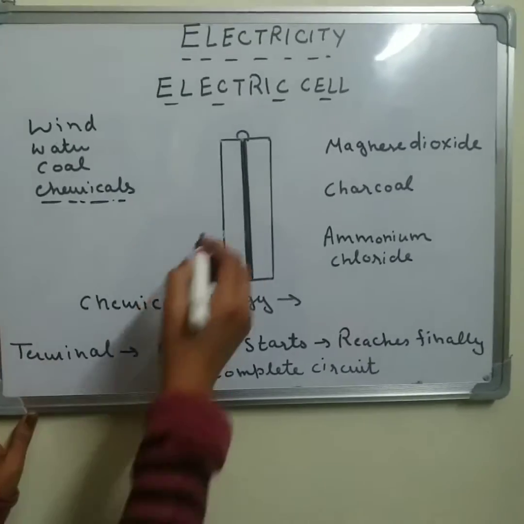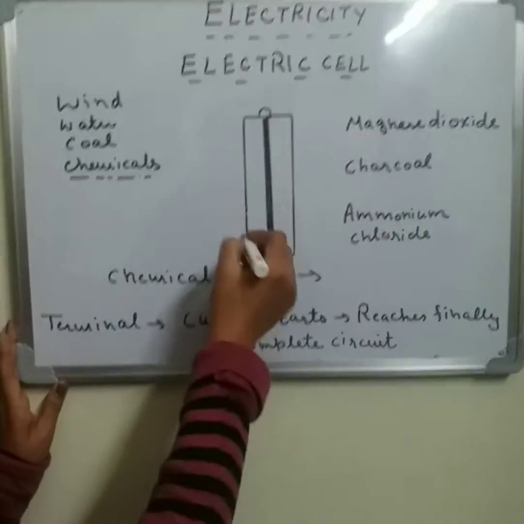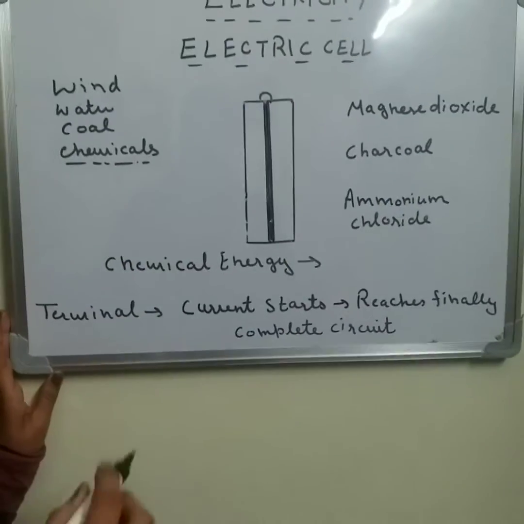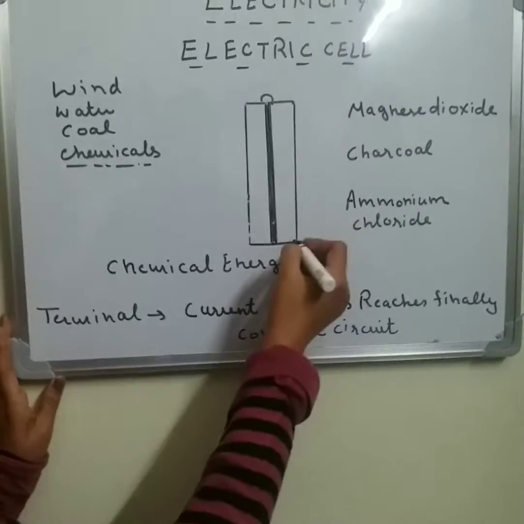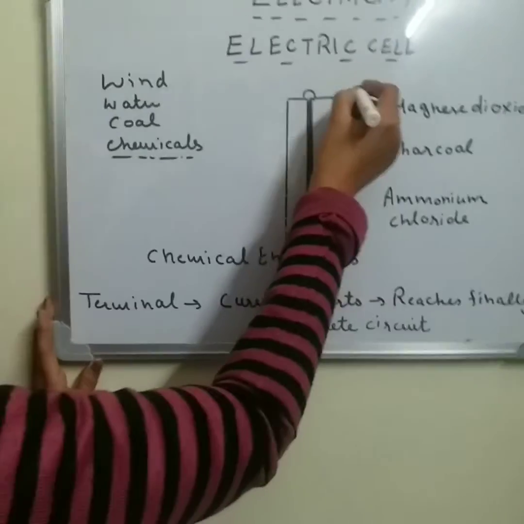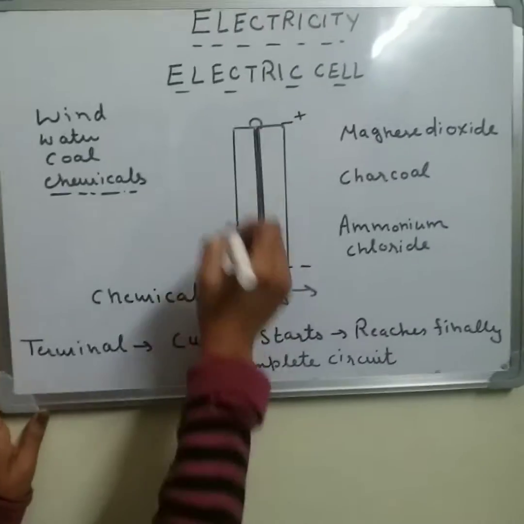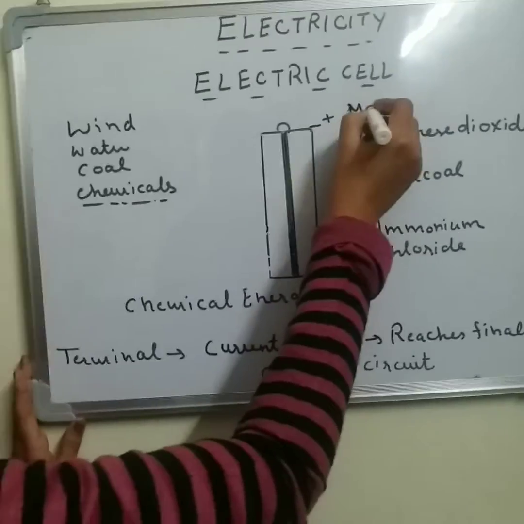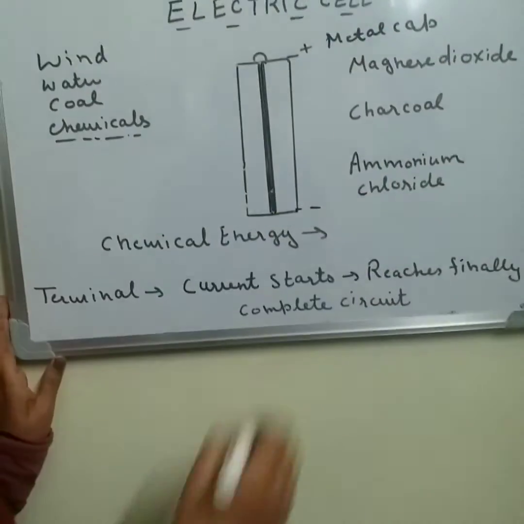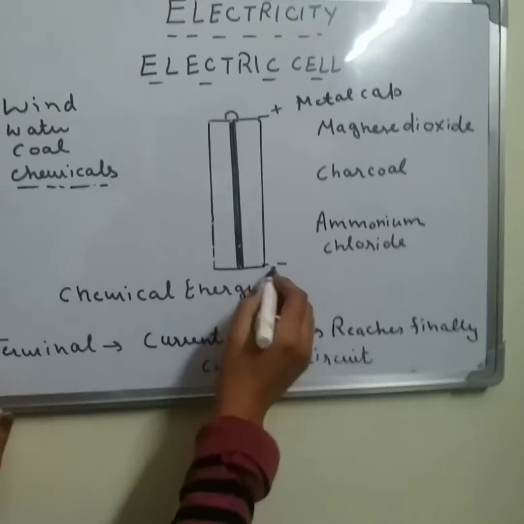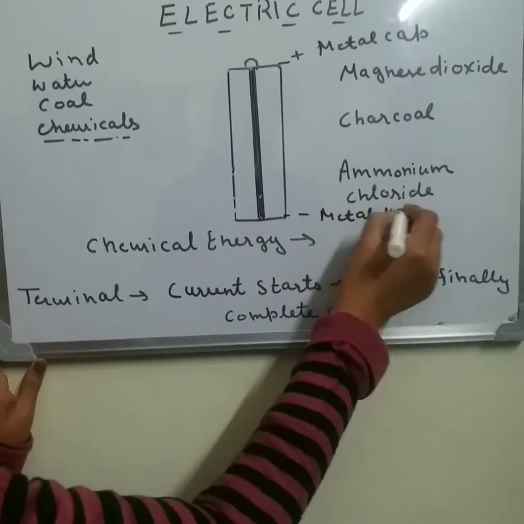So let us discuss the structure of an electric cell. It is cylindrical in shape and it has two terminals, positive terminal and negative terminal. Positive terminal is also known as metal cap and negative terminal is also known as metal disc.